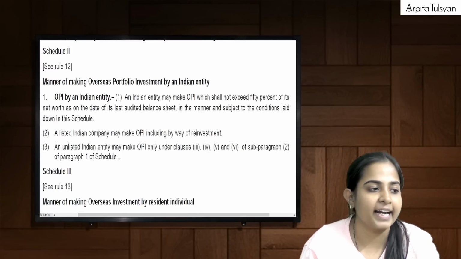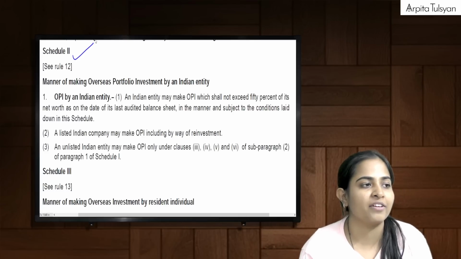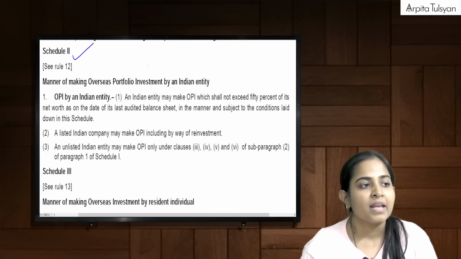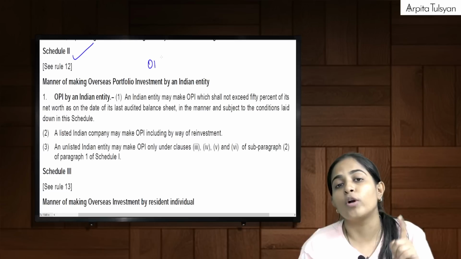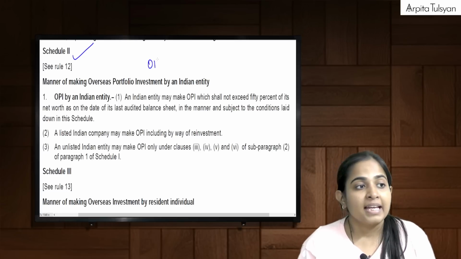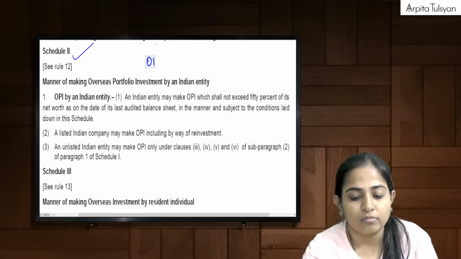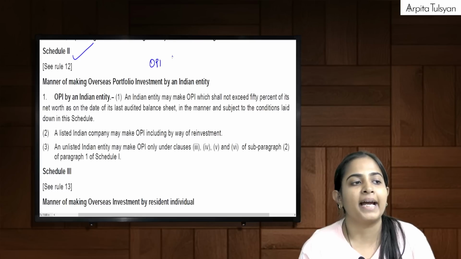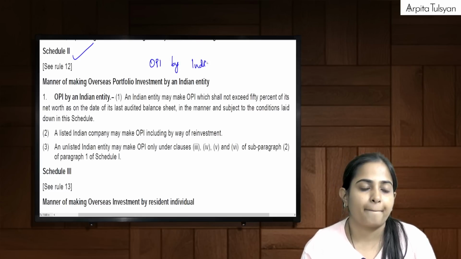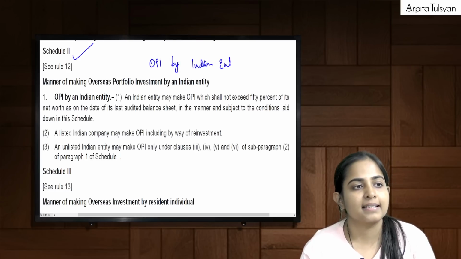Then going ahead to schedule number 2. Everyone with me? Very simple, very small. The first one was ODI by the Indian entity. This one is OPI by Indian entity. Yes? Okay.